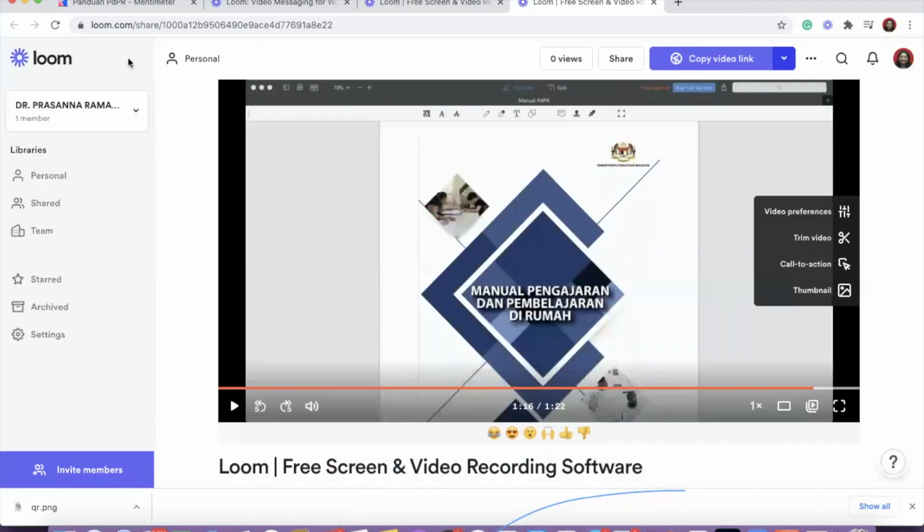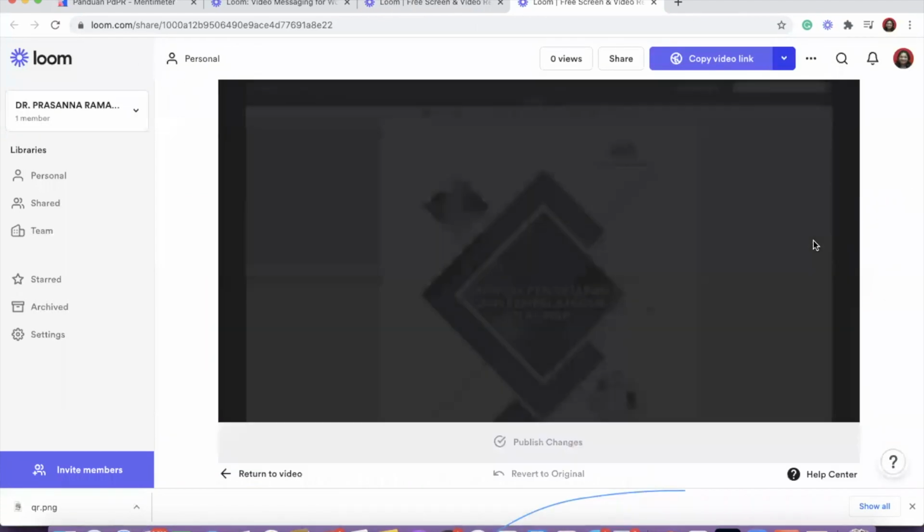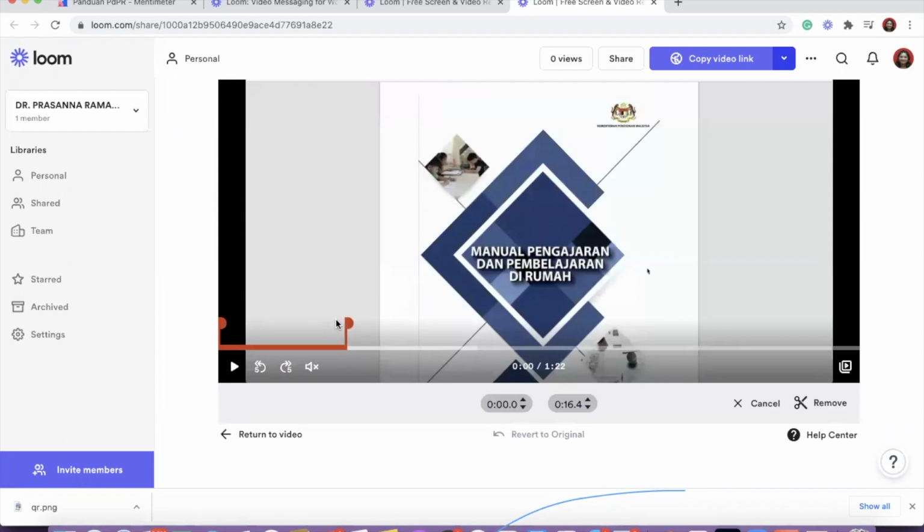And the beauty of using Loom is you can do trimming in one shot. So you can start the trimming and then put where you want to trim. The portion that you want to remove, you can highlight, because sometimes you will have stops here and there, or you might make some mistakes in the recording.